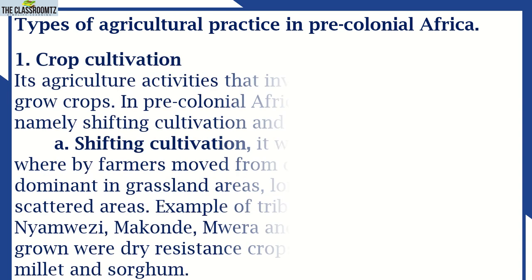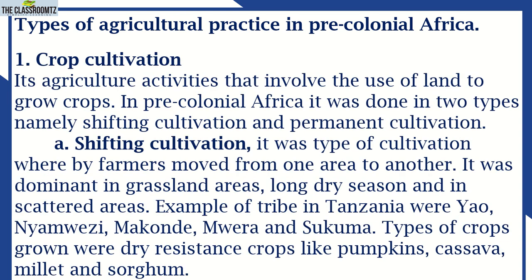Types of agricultural practices in pre-colonial Africa. African people did different agricultural activities, again depending on the nature of their environment. In the history of Africa and everywhere, we cannot stop discussing the nature of the environment. The nature of the environment determines the different activities and the type of history of specific places. So even here in agriculture, we have different types of agriculture because of the nature of the environment. Type number one of agriculture was crop cultivation.